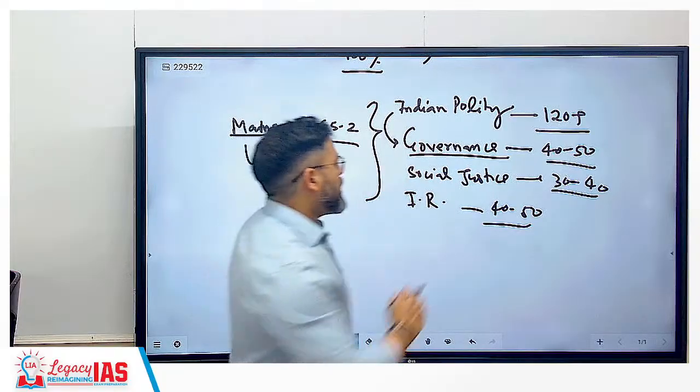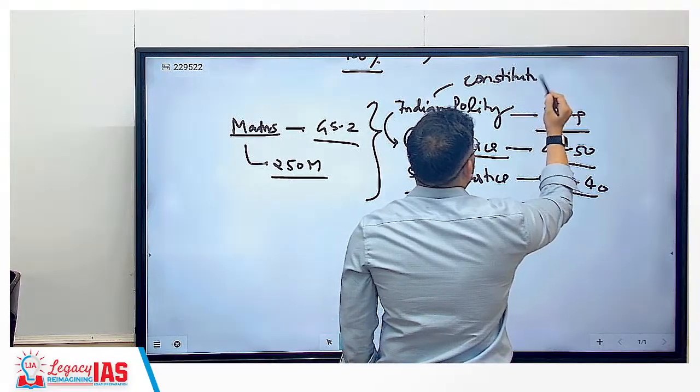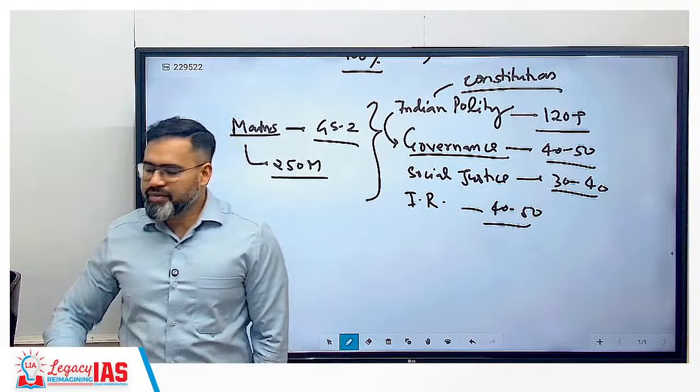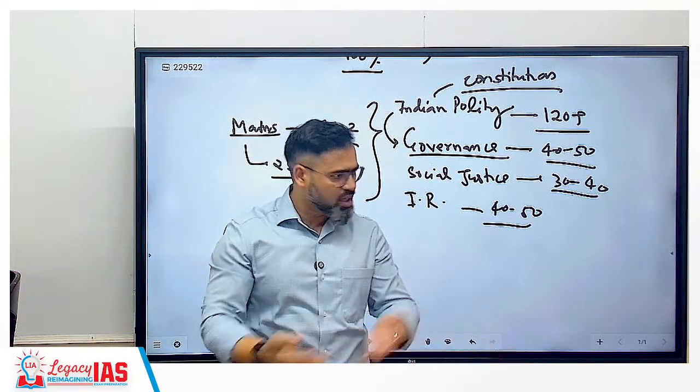See, Indian polity basically is about the constitution only. So for example, when we say India has a governance or not, governance means good governance, bad governance, simple.